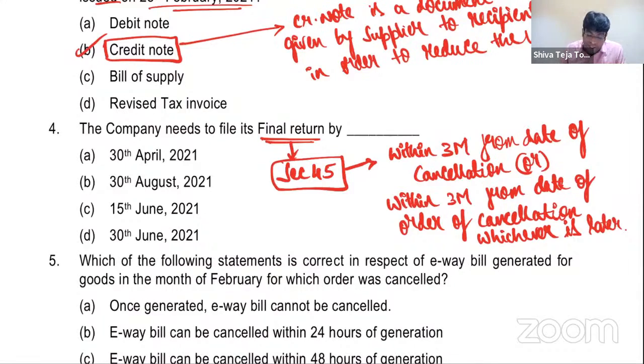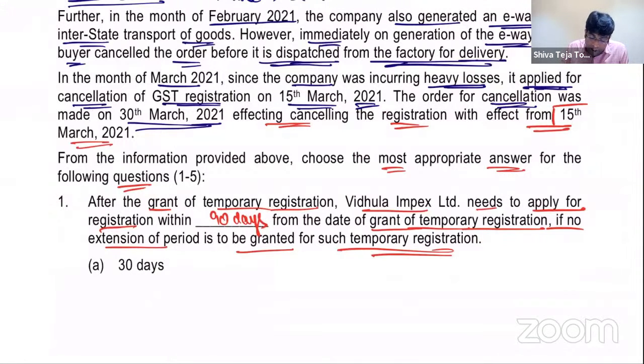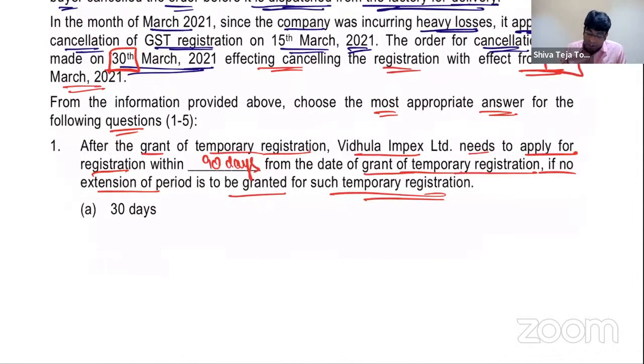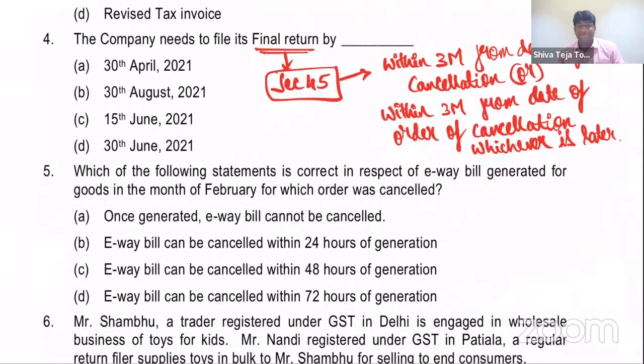And the question we have discussed very clearly that when is the cancellation done? 15th March is the effective date, but 30th March is the order of cancellation. So within 3 months from date of cancellation or 3 months from date of order of cancellation, whichever is later. So later is what? 30th March. From 30th March, 3 months will become 30th June. So answer is option D, my dear friends. 30th June 2021. No doubt about it. Very, very interesting case, guys.